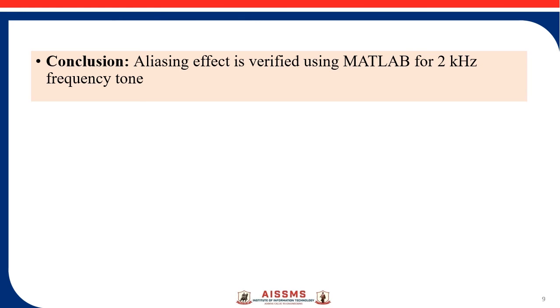But when the sampling frequency was 2.5 kilohertz, we have verified that the aliasing has occurred, and 500 hertz is aliased as 2 kilohertz, and we have also heard the 500 hertz frequency tone in the output, and also verified using the frequency domain plot 500 hertz is aliased as 2 kilohertz.